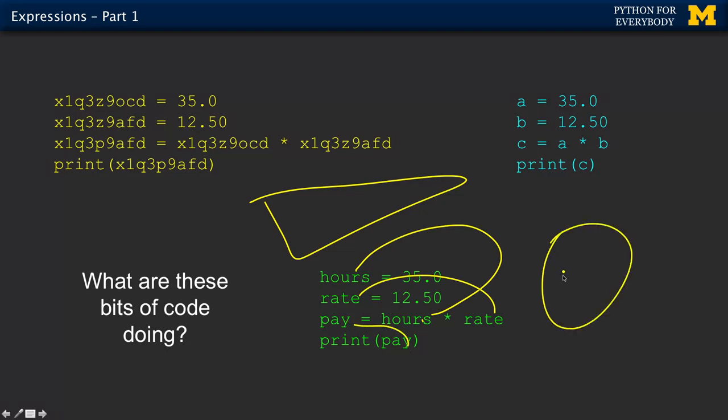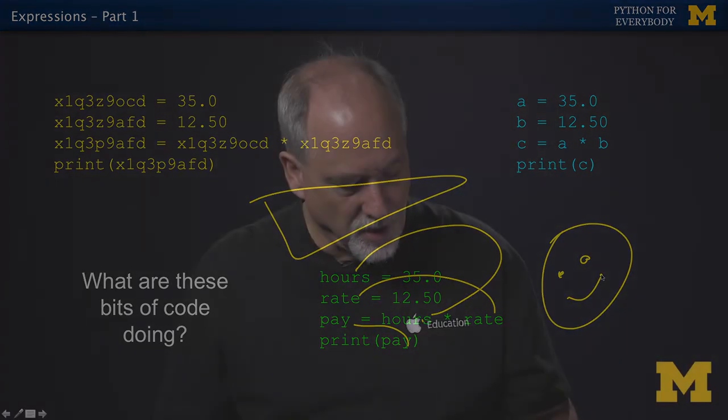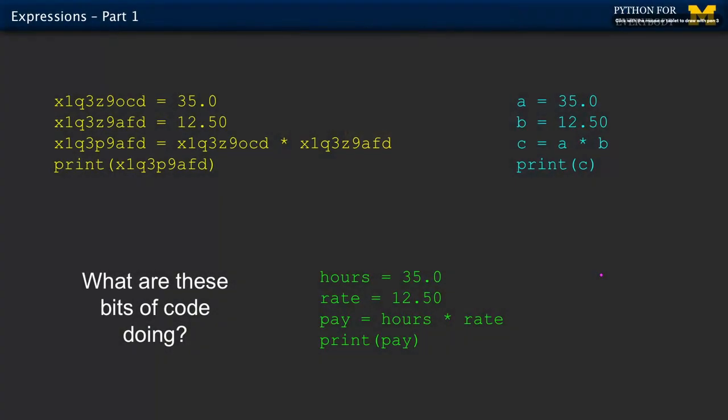But humans are much happier. Now, we understand mentally that the first variable, 35, was the hours. The second was the rate per hour. And then we computed a pay and we printed it out. So this is really understandable. The problem is for beginning programmers, it sometimes is too understandable, right? It's too understandable.